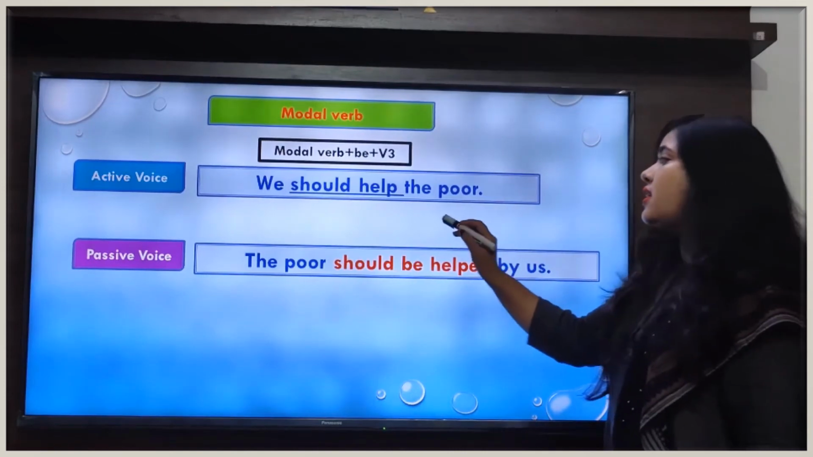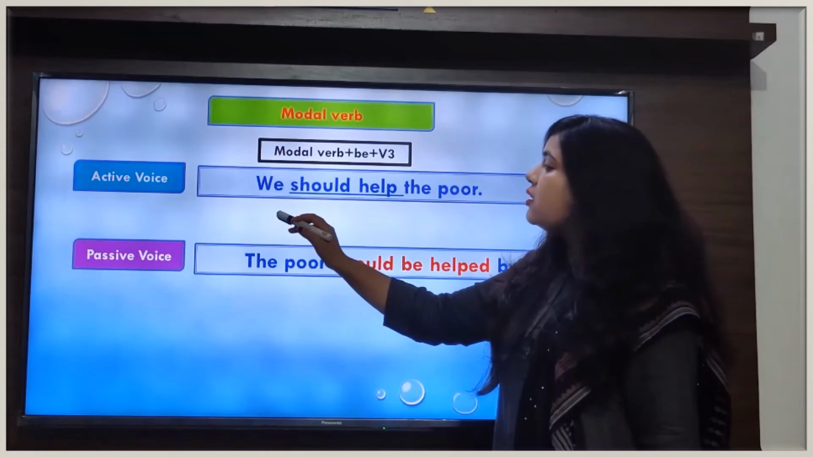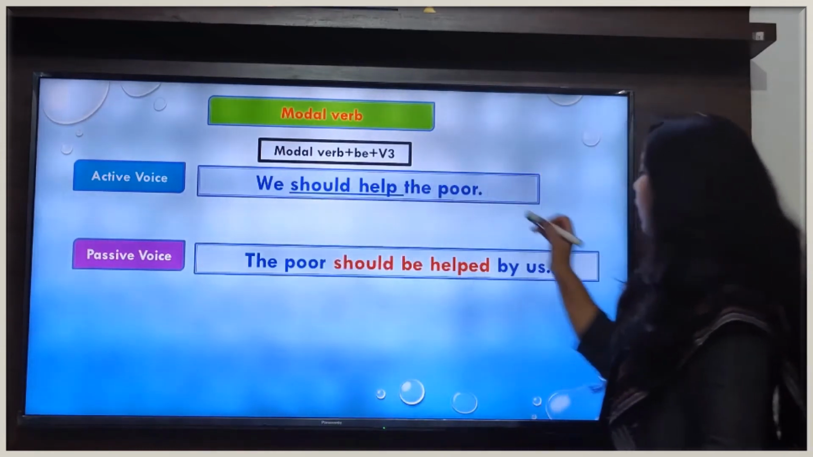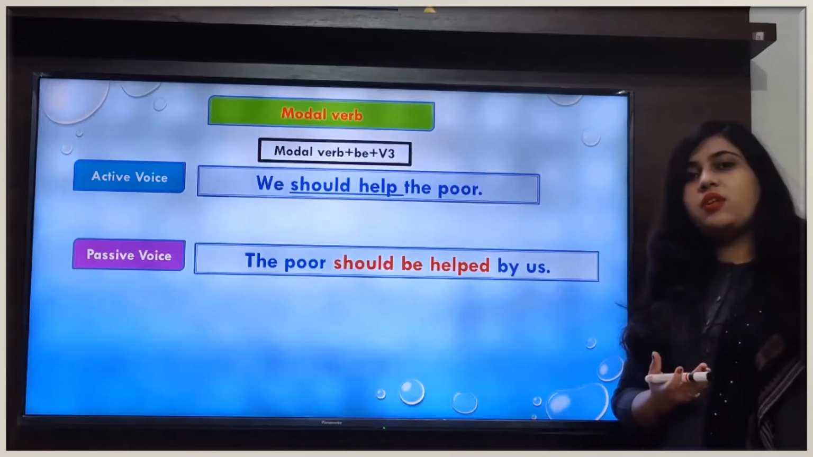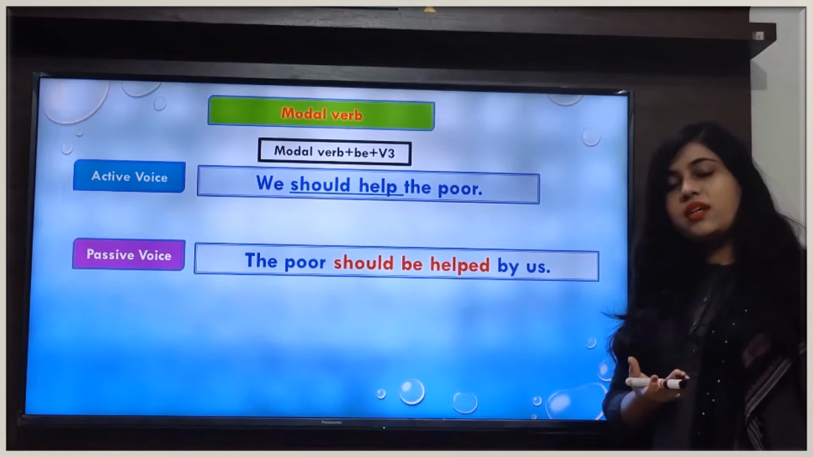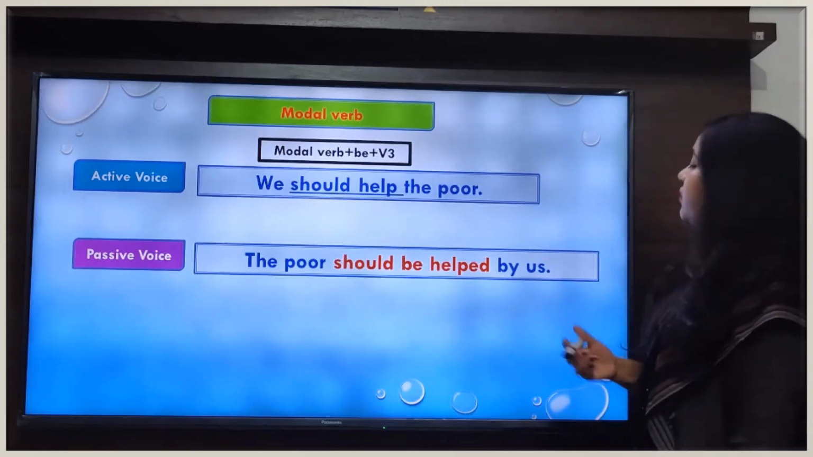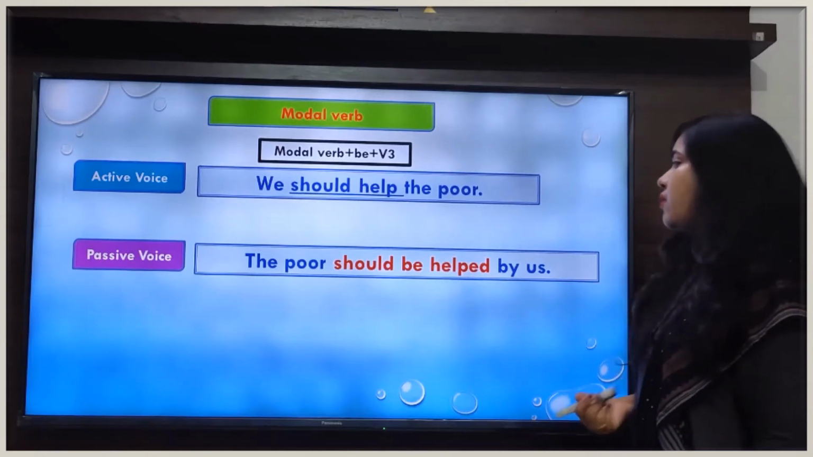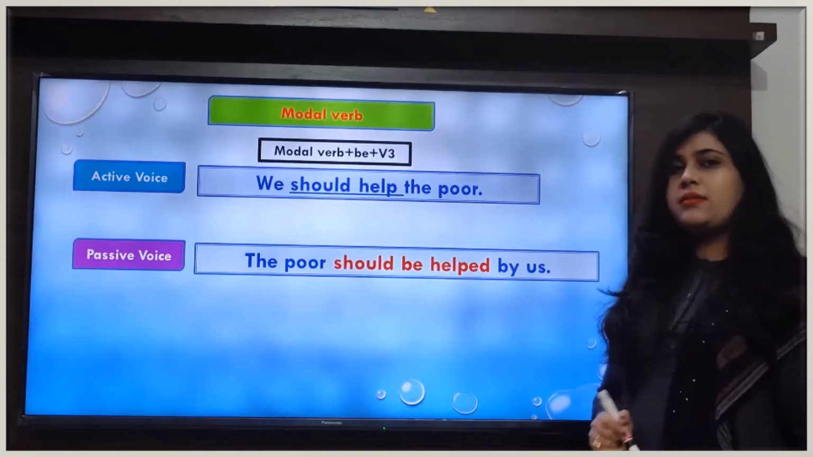In this sentence our subject is we, and when we change the position of the pronoun we into the object, we will write the objective case of the pronoun we. And what is the objective case of the pronoun we? That is us. That's why we have written us here. So our sentence will be in passive voice: The poor should be helped by us.